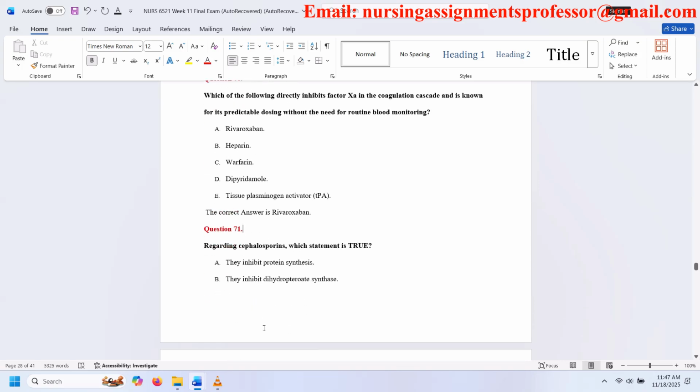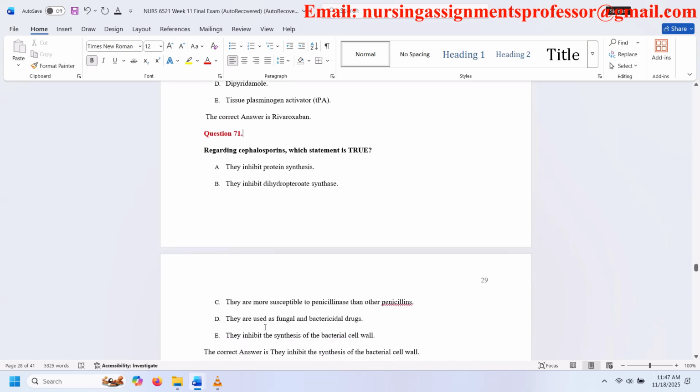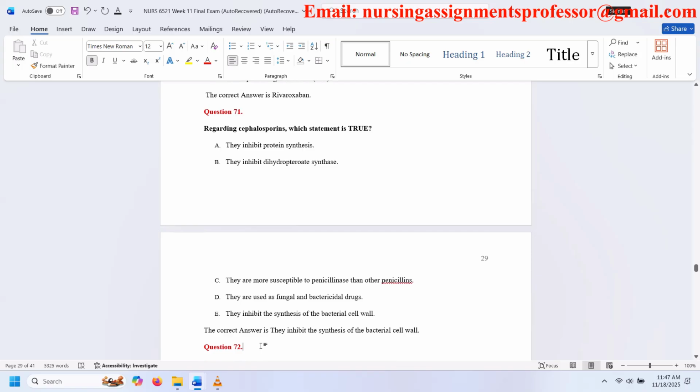Question 71. Regarding cephalosporins, which statement is true? A. They inhibit protein synthesis. B. They inhibit dihydropteroate synthase. C. They are more susceptible to penicillinase than other penicillins. D. They are used as fungal and bactericidal drugs. E. They inhibit the synthesis of the bacterial cell wall. The correct answer is they inhibit the synthesis of the bacterial cell wall.